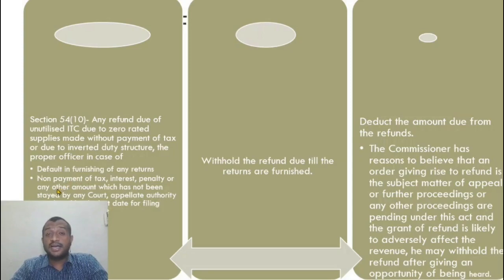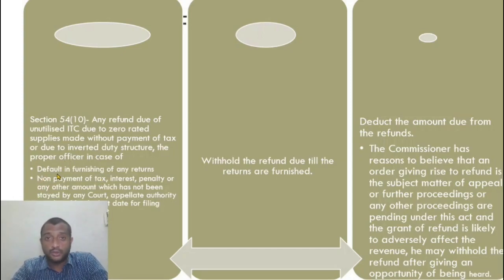Here he has not made an appeal to the next level authority within the due date for filing the appeal. Then it is deemed that he has accepted the demand order and tax is due from him. In that case, the proper officer can withhold the amount of refund to the extent of the tax payable by him. The rest of it he has to sanction; to the extent that he needs to pay, that he can withhold. So that is this.